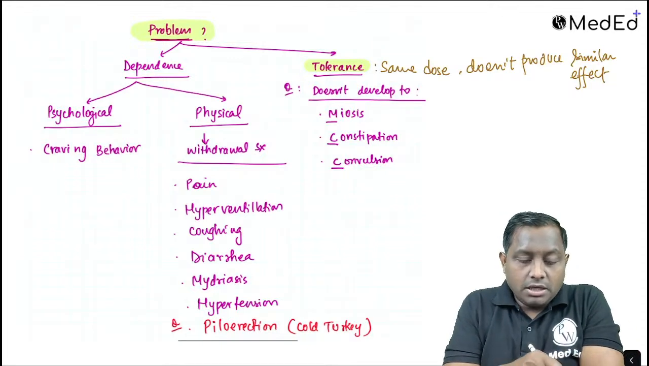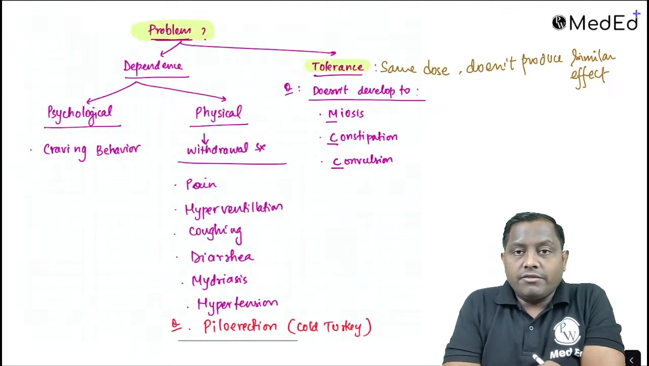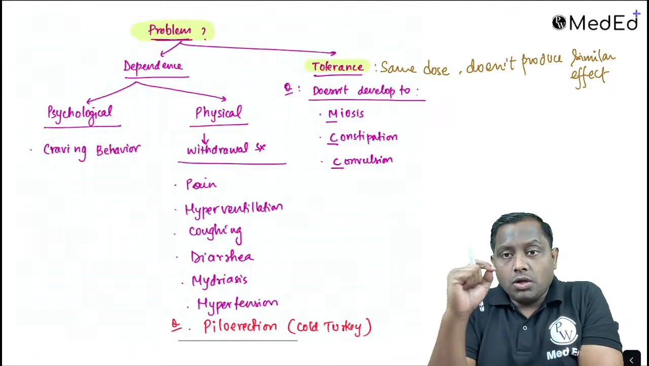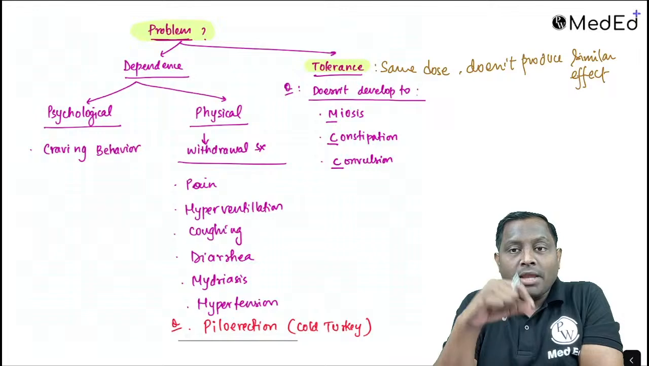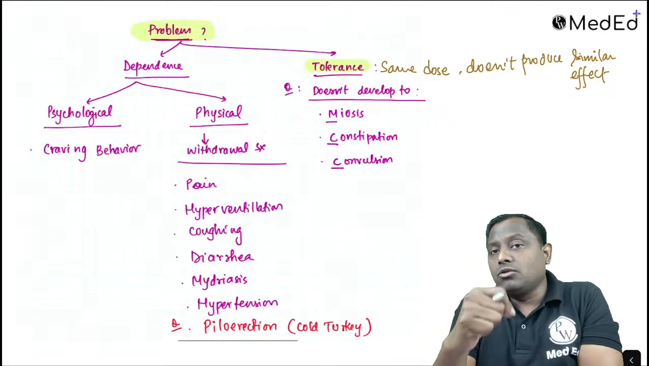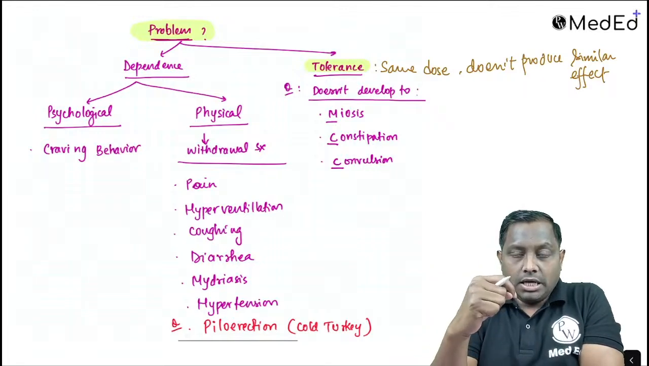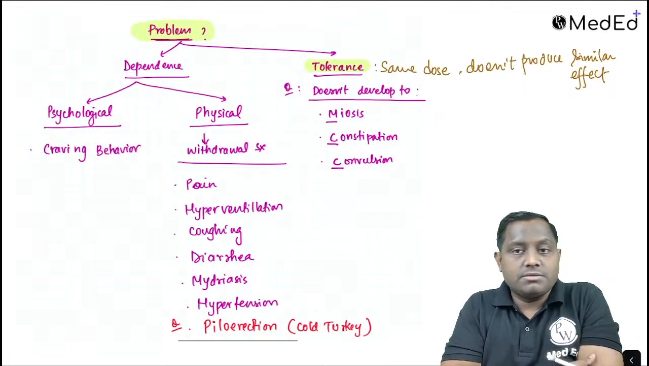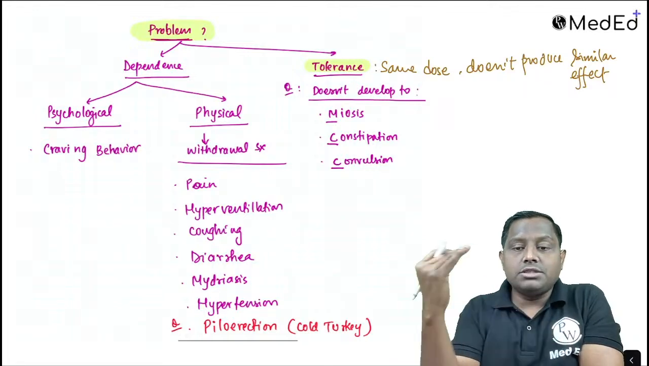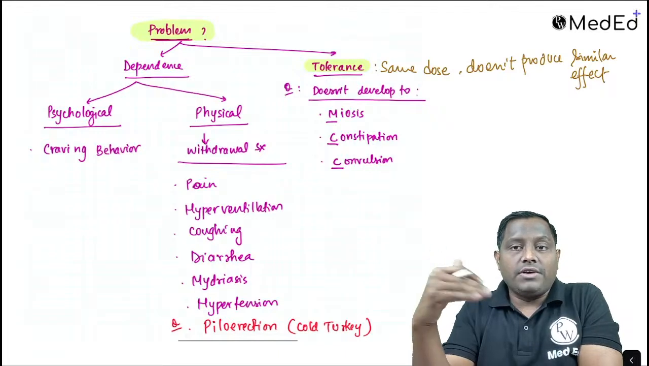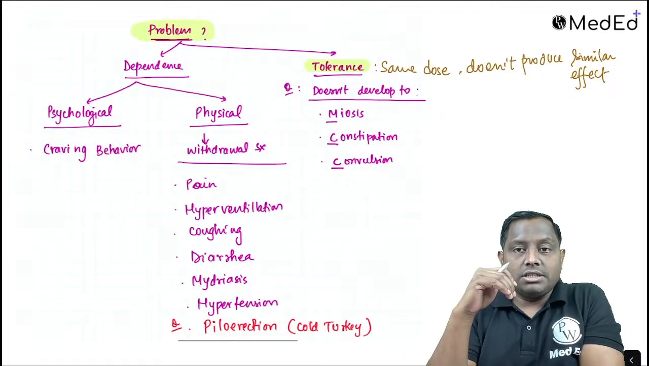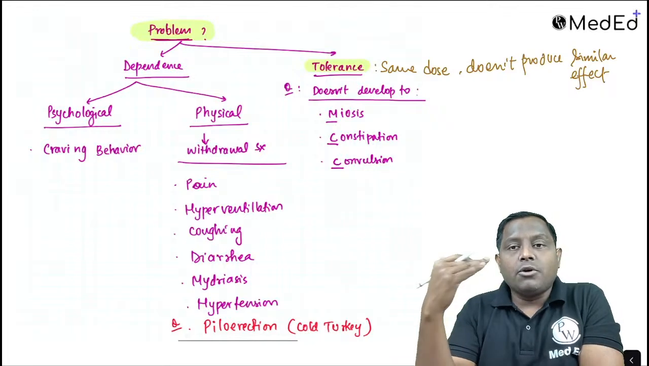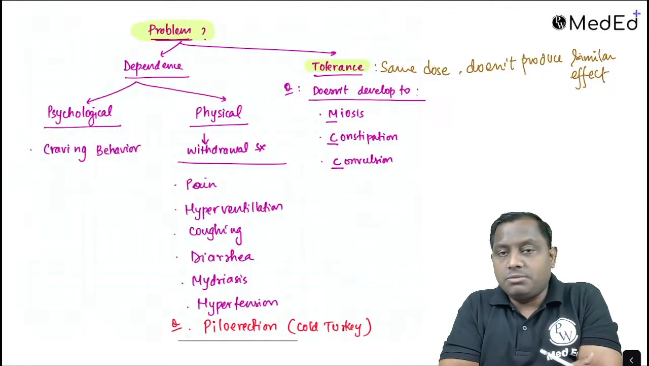Tolerance will develop to all of them, like even for your euphoria, even for analgesia. For example, if one dose is causing analgesia today, it's not necessary that the same dose can cause analgesia after a week, okay? So tolerance can now develop. After 1 week, 2 weeks, maybe the same dose may not cause it. So you have to increase the dose in order to achieve the same level of analgesic effect, or if you are taking it for euphoric effect, you have to increase the dose, and as you keep on increasing the dose, your dependence on the drug keeps on increasing.